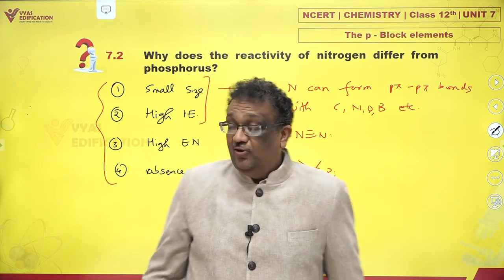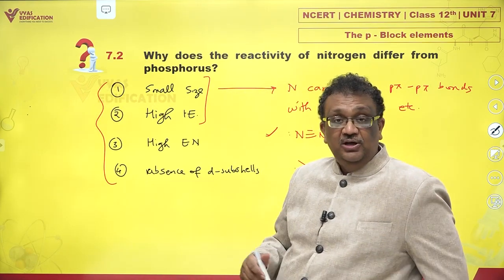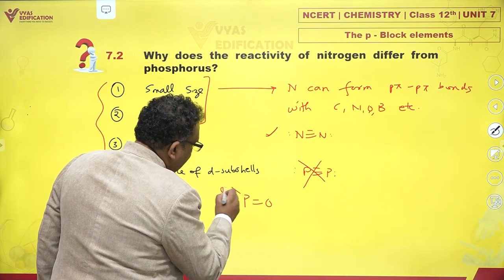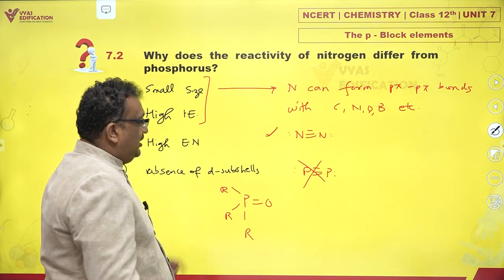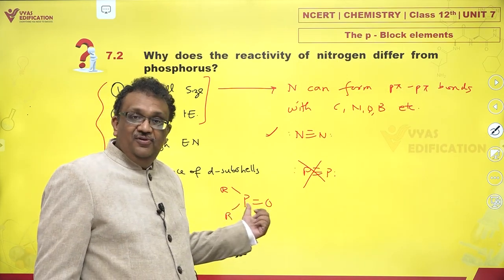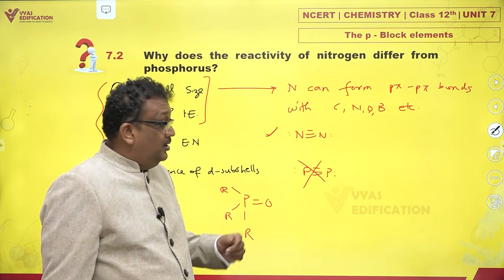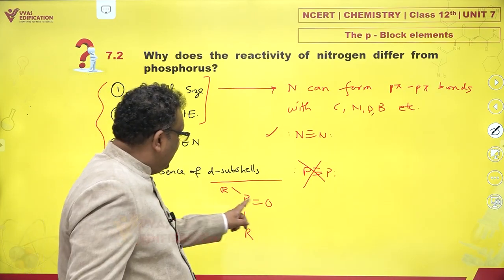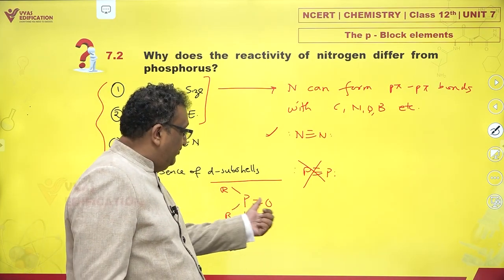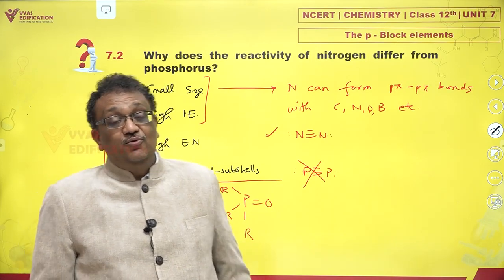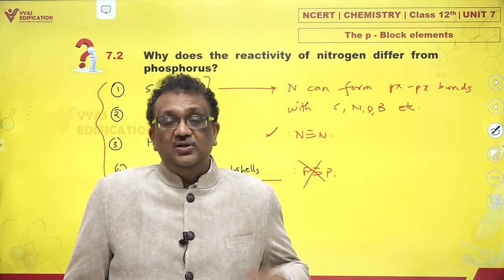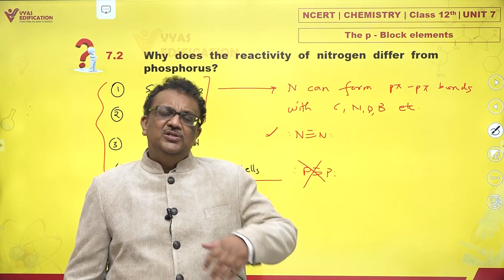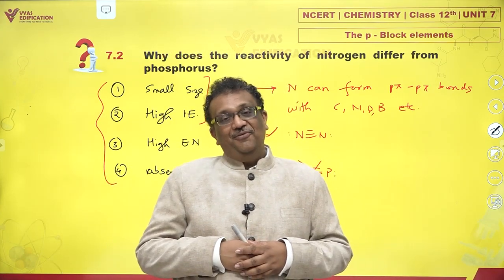Not just this, when we talk about non-expansion of the d subshell, phosphorus can form P double bond O with R, R, R, something like this, a trialkyl derivative of P double bond O. Nitrogen cannot give you similar compounds. This is a compound in which back bonding is done between oxygen and the empty d orbitals of phosphorus. Nitrogen cannot do this because d orbitals are missing. These, my dears, are the major reasons because of which nitrogen has very different chemistry as compared to that of phosphorus.